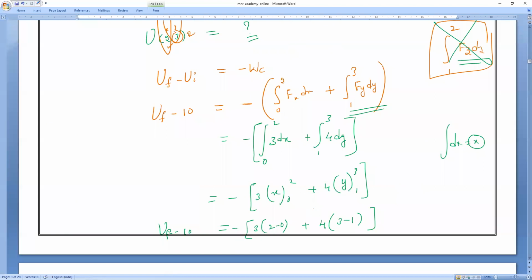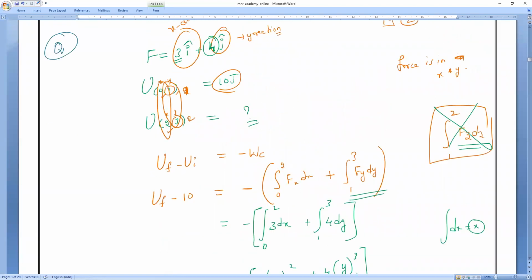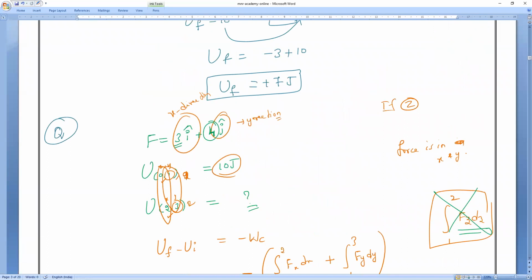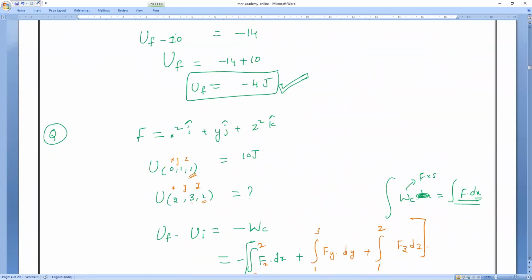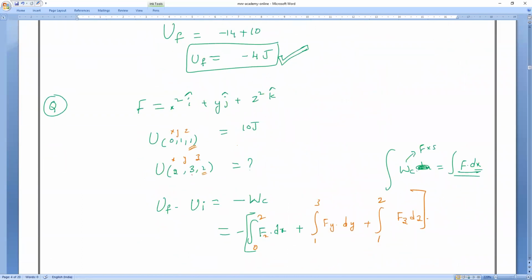Please respond. Here the force was acting in only 2 directions, i and j, which means the x-axis and y-axis. Now here it is 3, so x, y, z. So it will go along the x-axis, y-axis as well as z. So what is the final kinetic energy? That is the question.